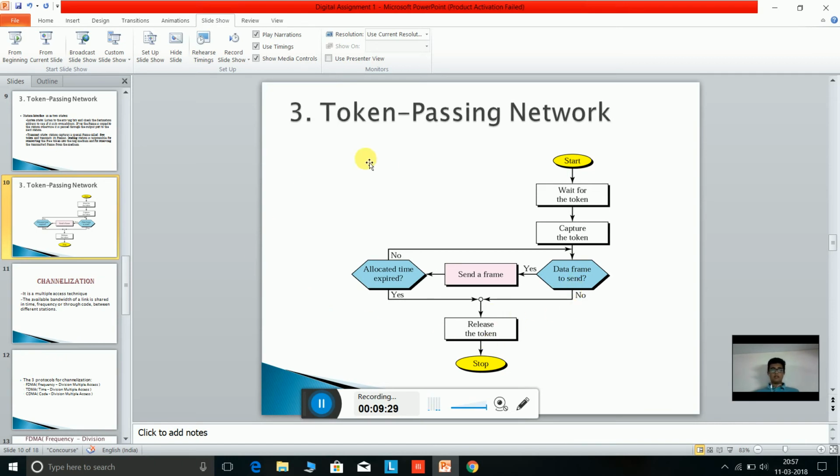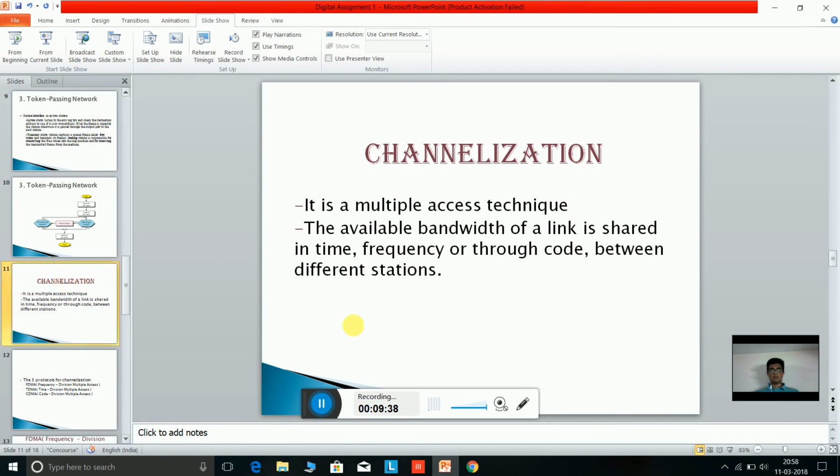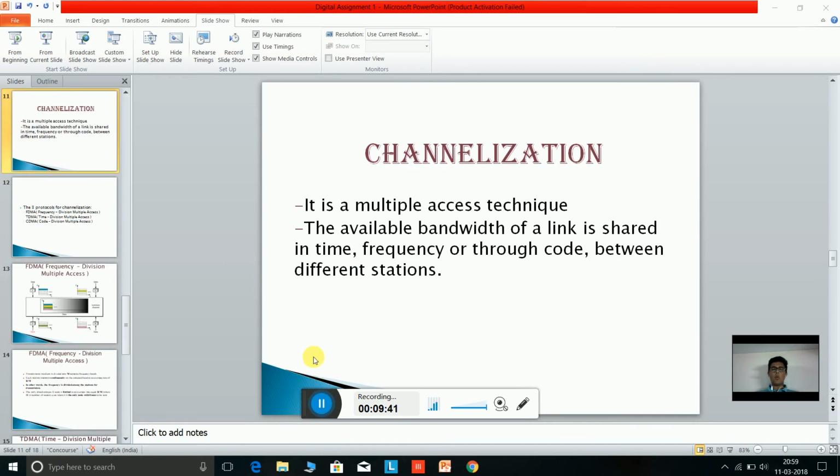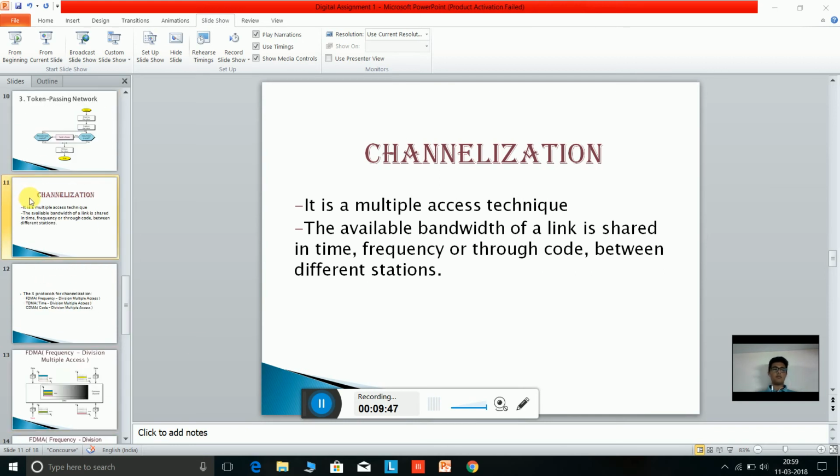So that's it for the token passing network. The next multiple access technique that we are going to talk about is channelization. Channelization is quite different when we compare it to all the other protocols that we discussed above. Channelization is where the available bandwidth of a link is shared in time, frequency or through code between different stations. By the name channelization, it suggests that the channel through which communication occurs is distributed among stations so that they can communicate with any other station without any traffic or collision.